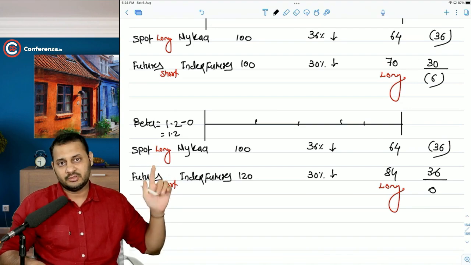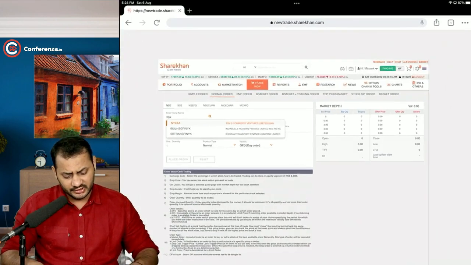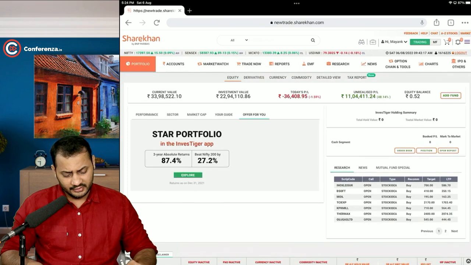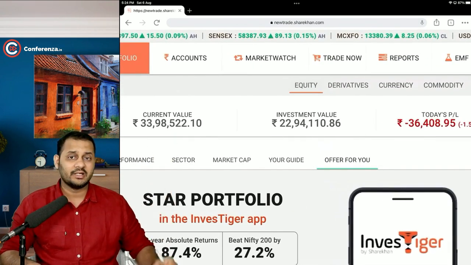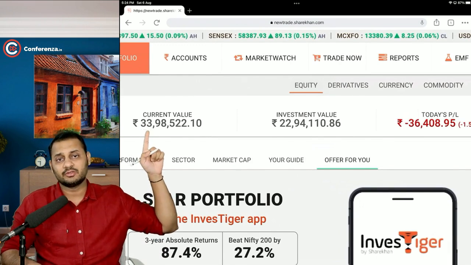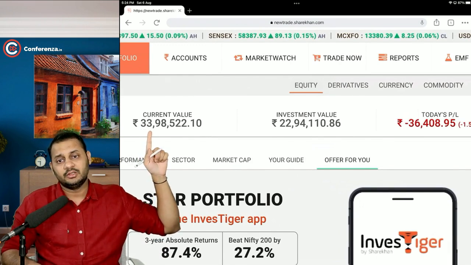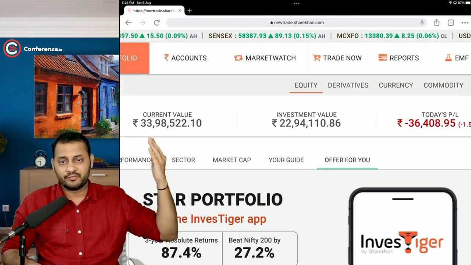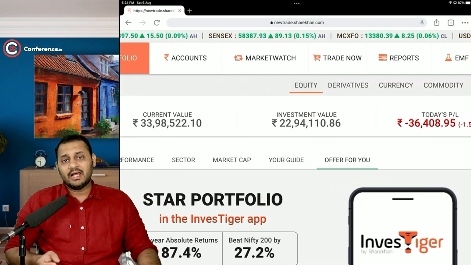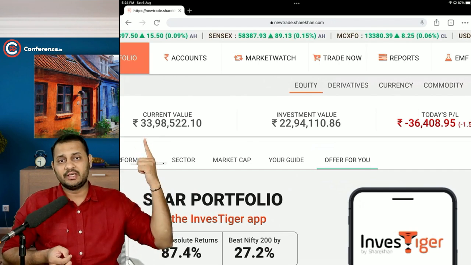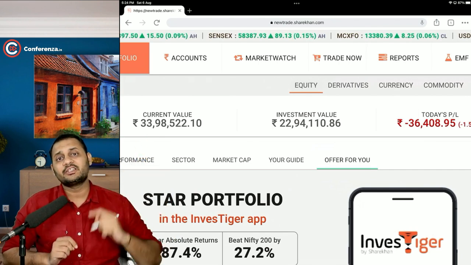This is what happens. See, I also have a position in the spot market. You can clearly see I have a position in the spot market worth 22 lakh rupees. That is my investment, and the current value is 33 lakh rupees. If I have a portfolio created, how can I hedge this portfolio for the next 3 months? I will have to take the portfolio's beta first of all, and then take the index futures.